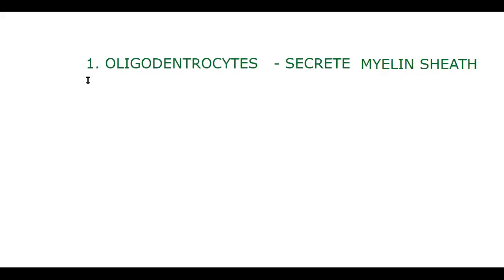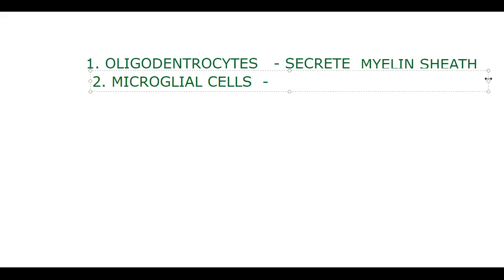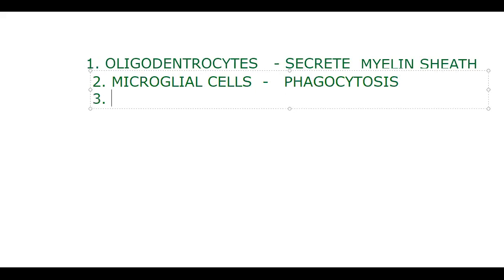Number 2, microglial cells. Function: phagocytosis. They are descendants of monocytes. Next, number 3, ependymal cells.